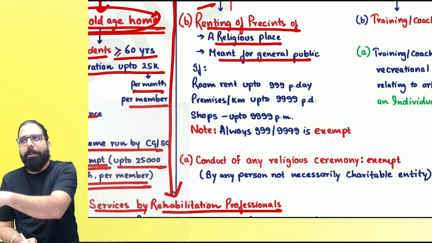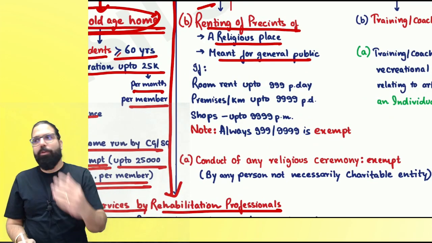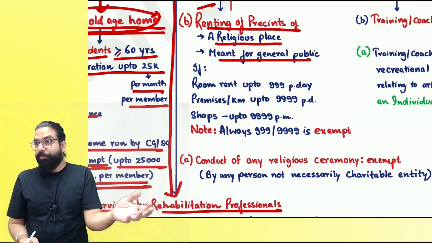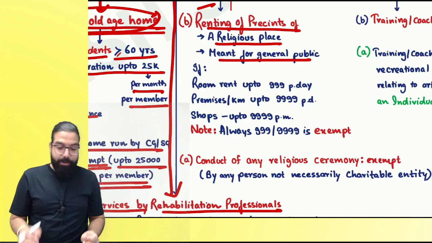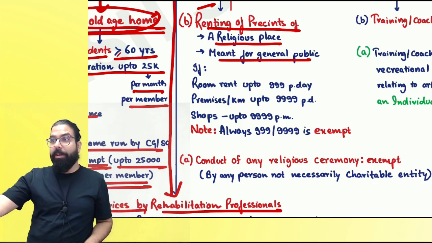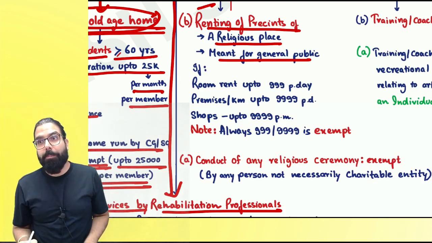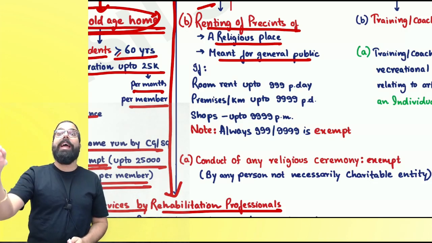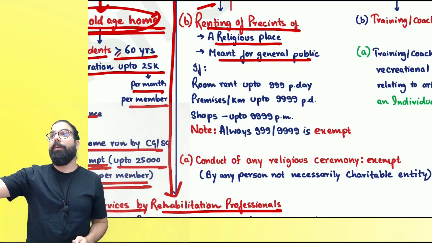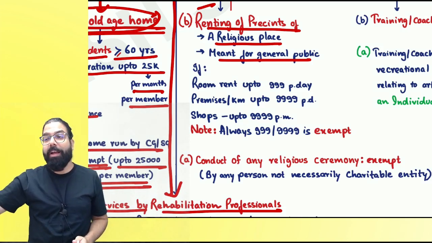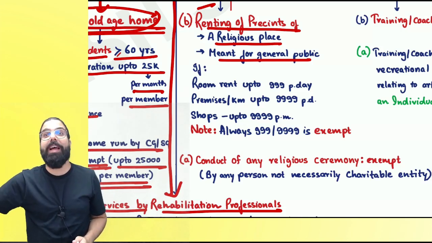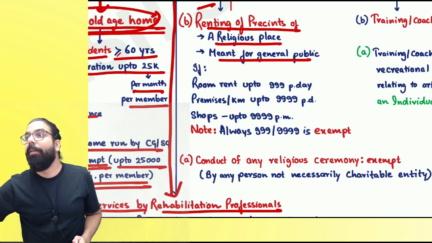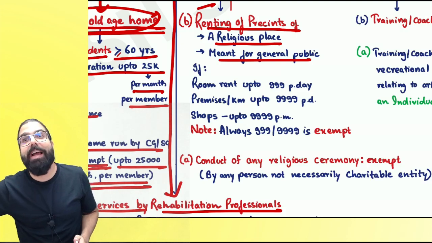Baba, you know, in the temple marriages will happen. Venki told, sir, now I have become a chartered accountant, and he's gone for the marriage. Kalyanam will happen. So he went to the temple and asked that I want the Kalyan Mandapam. Temple told, okay, 10,000 rupees. He told, I'll put 1 rupee in the hundi. 9,999 the temple will charge, GST will be exempted. Remember, the temple has a hundi. And hence 9,999 is exempt, per day. Baba, full month you will not get married. Are we clear, everyone?